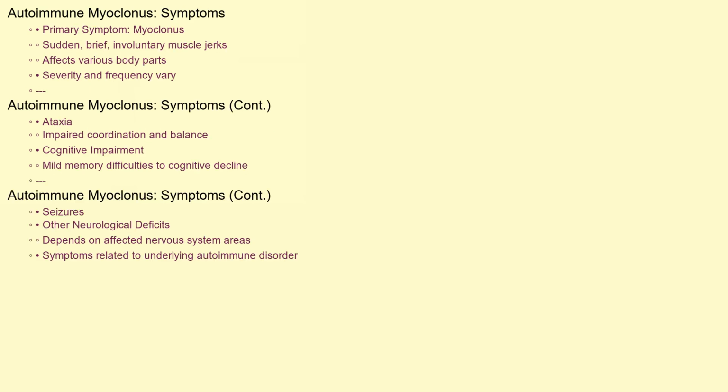The primary symptom of autoimmune myoclonus is, as the name suggests, myoclonus. These are sudden, brief, involuntary muscle jerks that can affect various parts of the body. The severity and frequency of these jerks can vary greatly from person to person. Other common symptoms may include ataxia, or impaired coordination and balance, cognitive impairment, ranging from mild memory difficulties to more significant cognitive decline, seizures, and other neurological deficits, depending on the specific areas of the nervous system that are affected. Some individuals may also experience symptoms associated with the underlying autoimmune disorder.